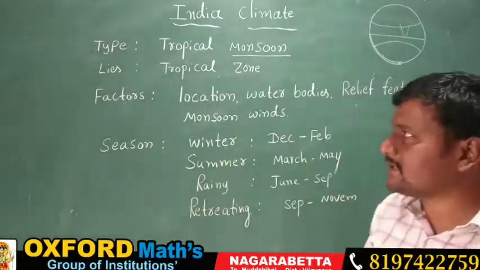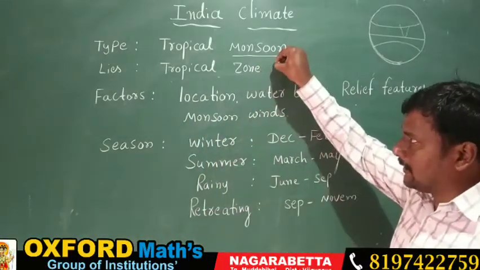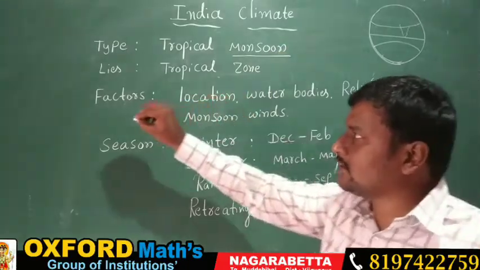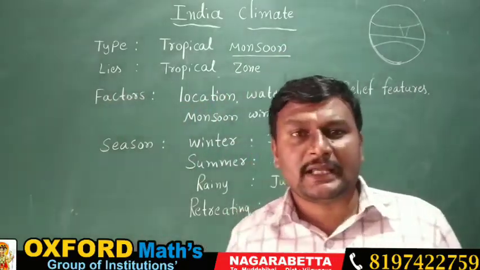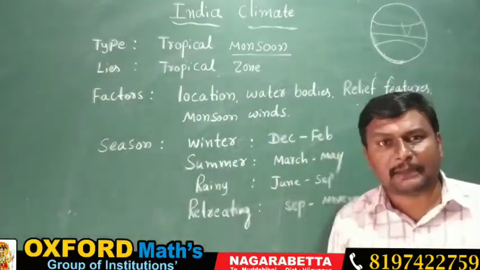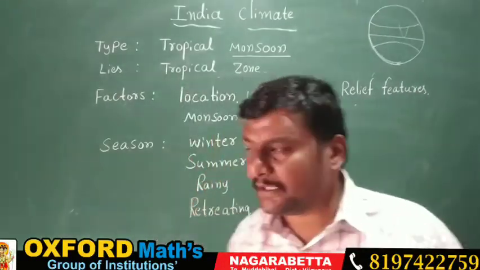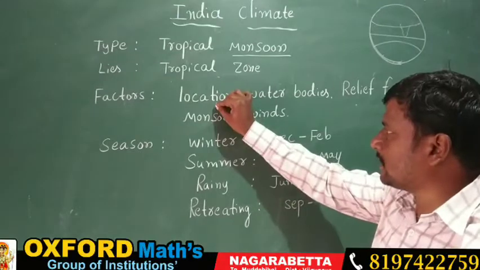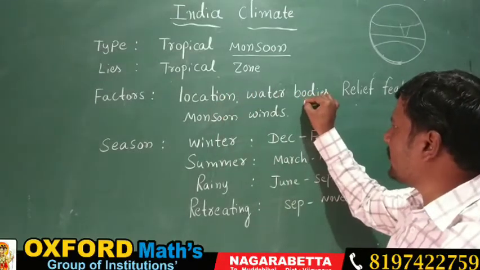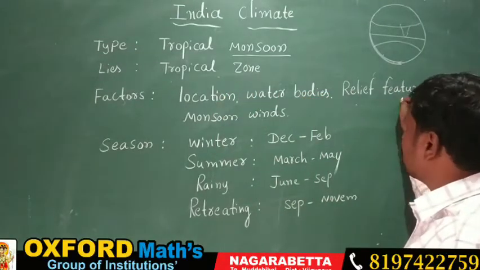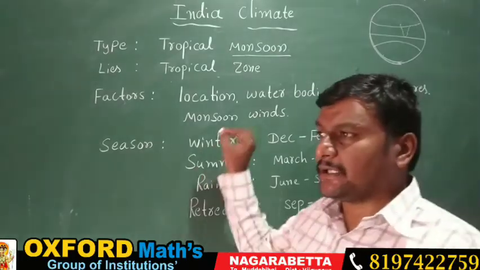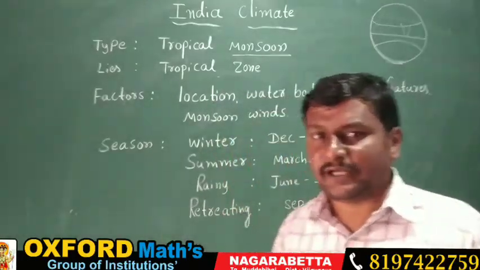So on the basis of location, India is influenced by different types of climatic factors. Which are the factors that influence the climate of India? One is location, another one is water bodies, the next one is relief features, and the fourth one is monsoon winds.